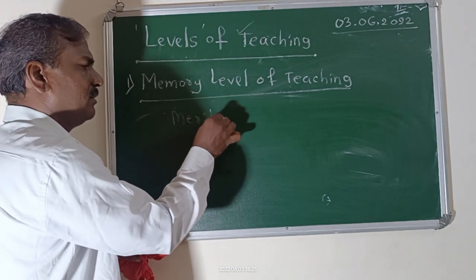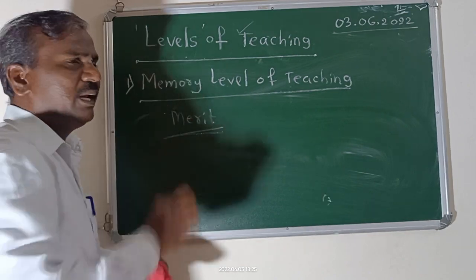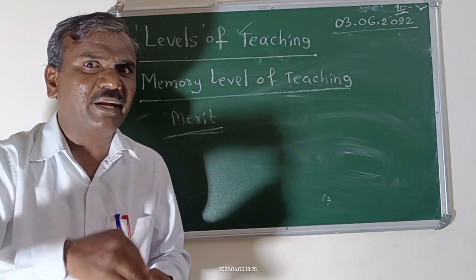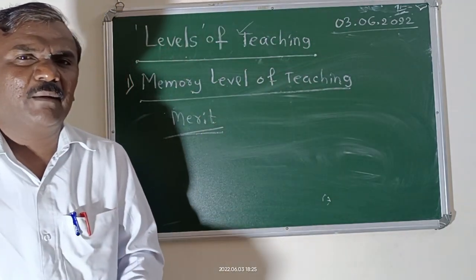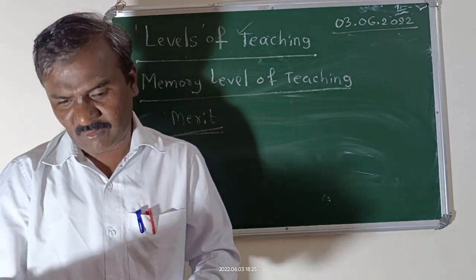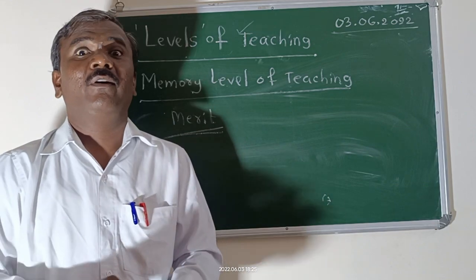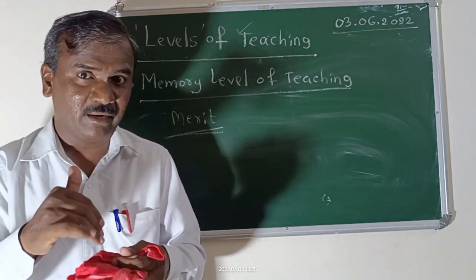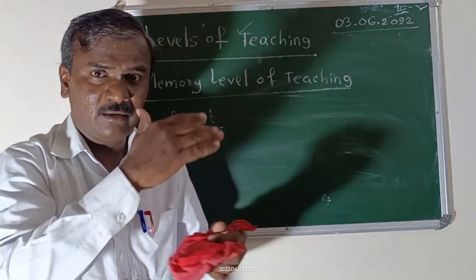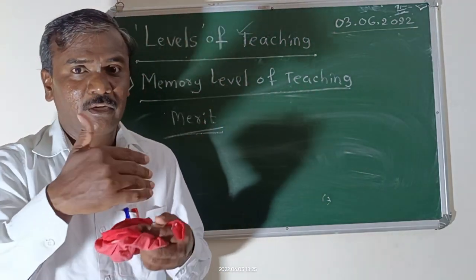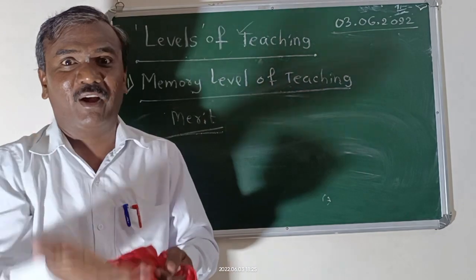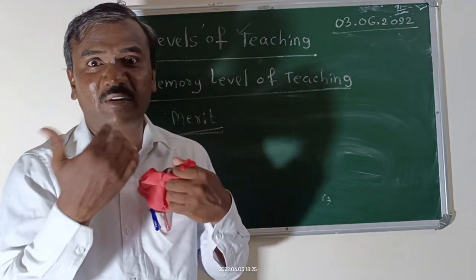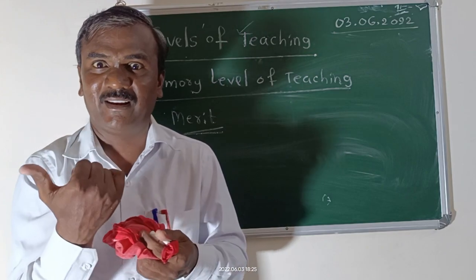Memory level of teaching is used in the lower classes. In the primary class, students learn by hearing rhymes. Rain, rain, come again. Or rain, rain, go away. Don't say it like this, rain, rain, go away, because we want the water. Europeans are saying rain, rain, go away. We Indians say rain, rain, come again.